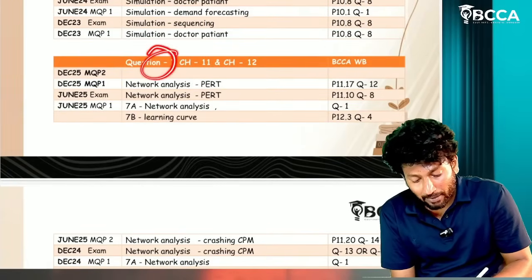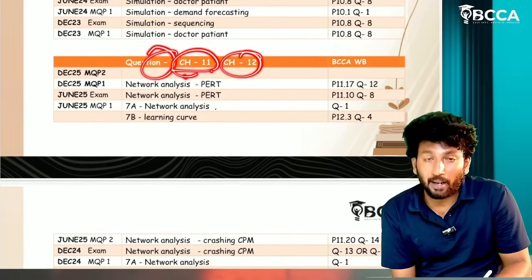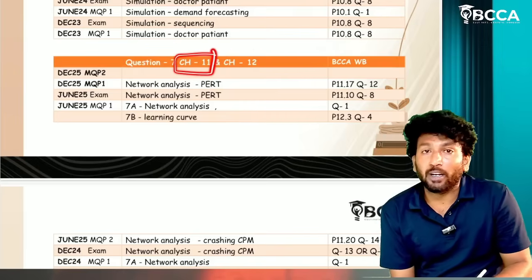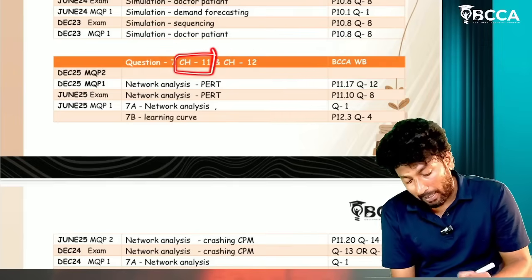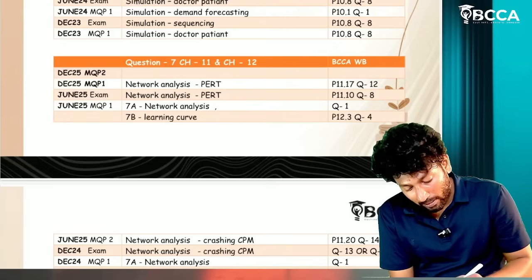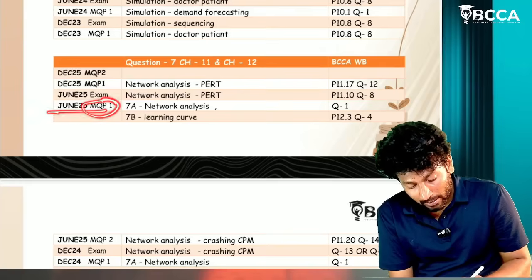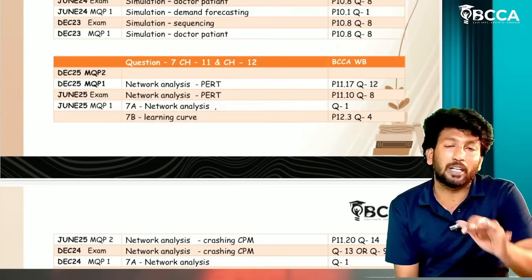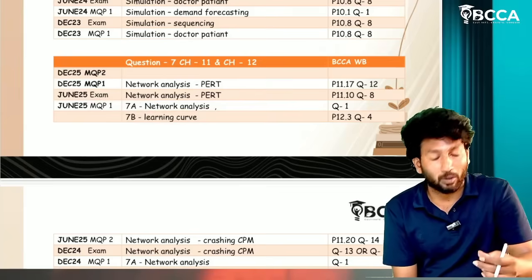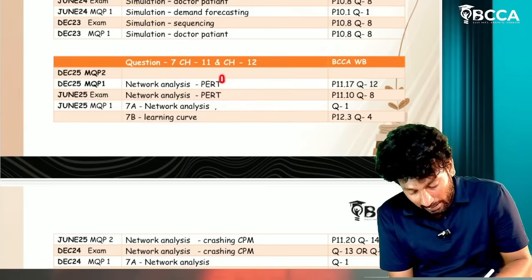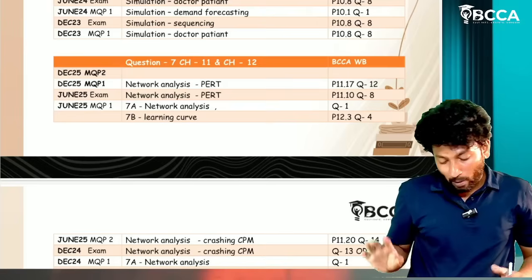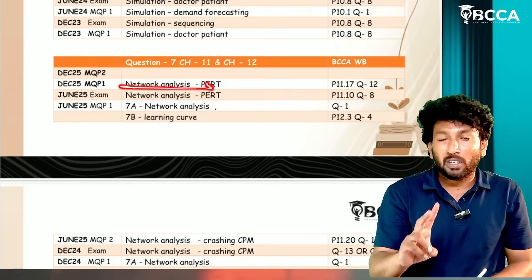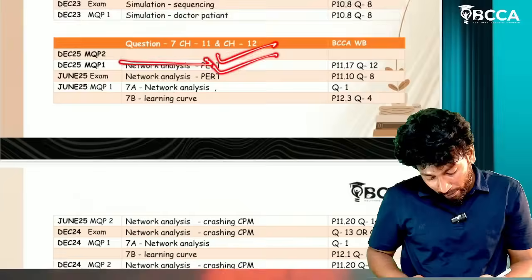For this question number 7, this will be from chapter number 11 and 12. Most probably for main examination they have been asking network analysis question only for 14 marks. But some MQPs they have given, see this June 25 MQP, 7A, 7B, 2 questions, network analysis, learning curve. In MQPs only they are giving network analysis and learning curve, but main examination they have been asking network analysis only. For network analysis, 2 models are very important: program evaluation review technique or else CPM.